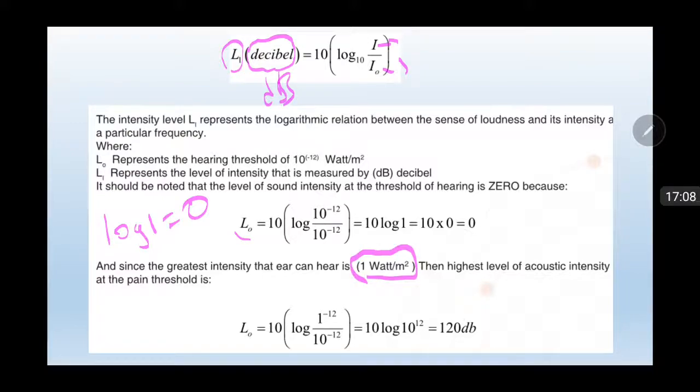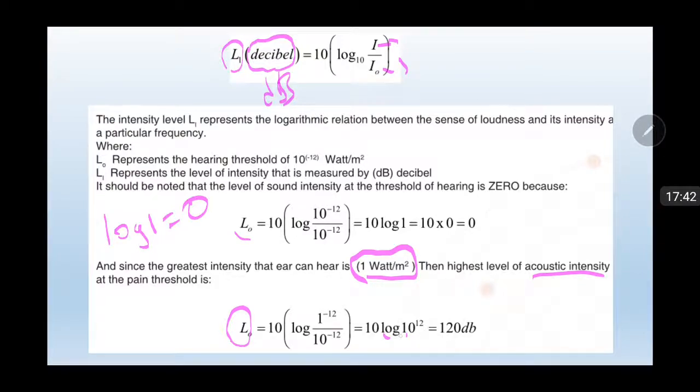over meter squared, the highest level of acoustic intensity can be found. L equals 10 multiplied by logarithm of 1 over 10 to the power negative 12. You know 1 over 10 to the power negative 12 equals 10 to the power 12.